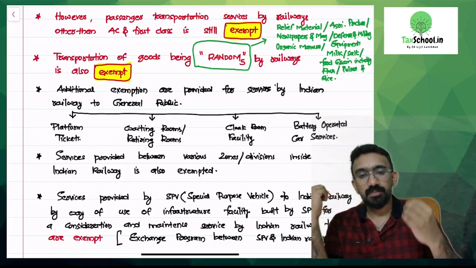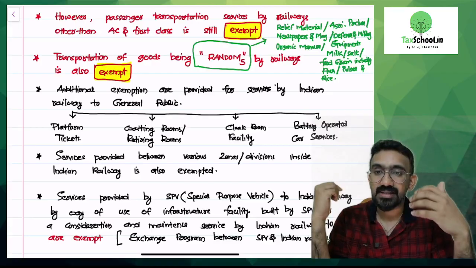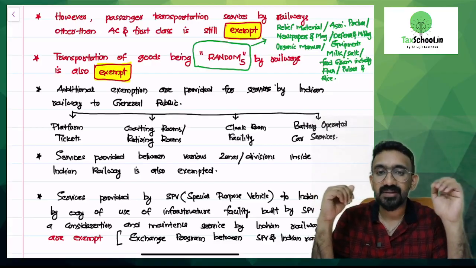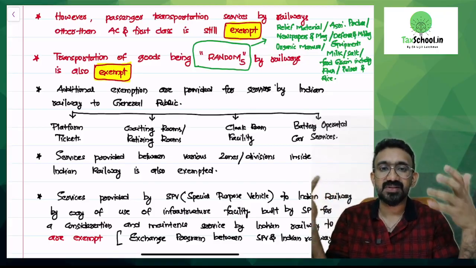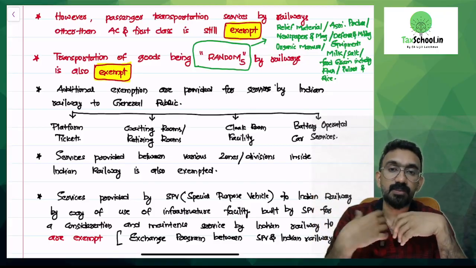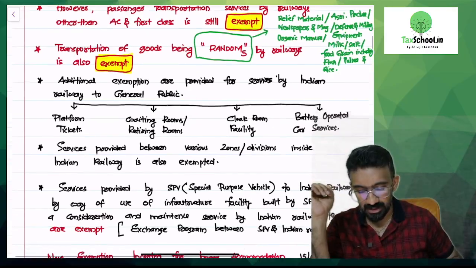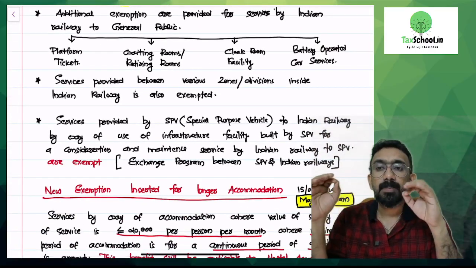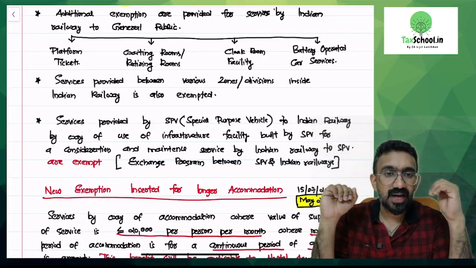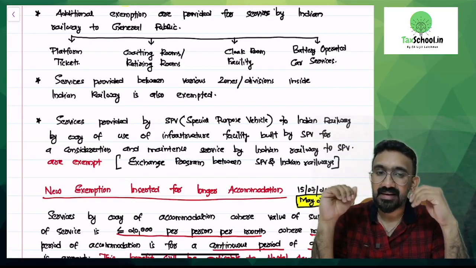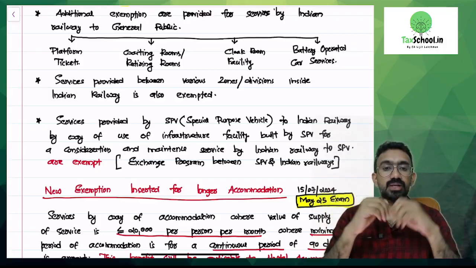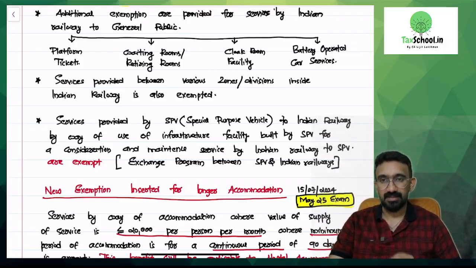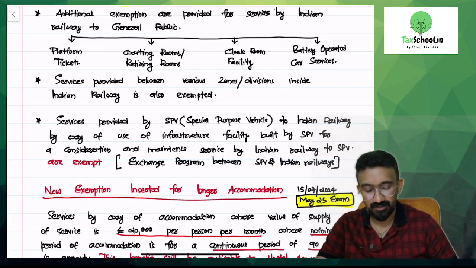Now, for your May examination, you have additional exemptions that are available for a few more services. So we talked about non-AC tickets, but there are a few other services that we avail as passengers from Indian Railway. That is also exempted. Look at the additional exemptions. Platform ticket. If you're not traveling but you still want to enter the Indian Railway platforms, you will have to take something called a platform ticket. Now the platform tickets are also exempted. That's a new exemption that is available.